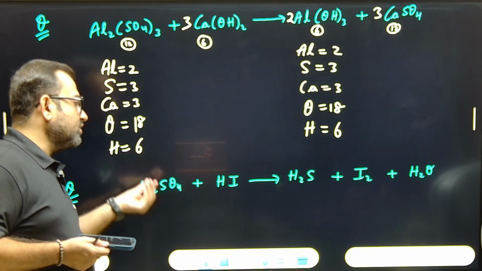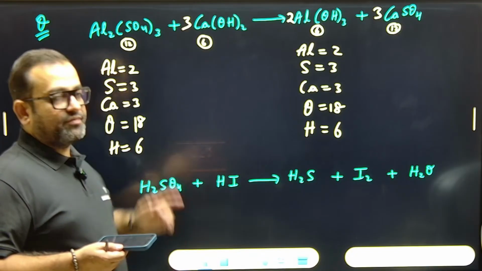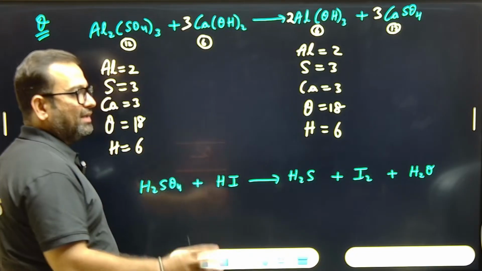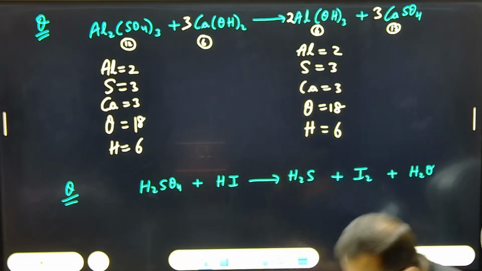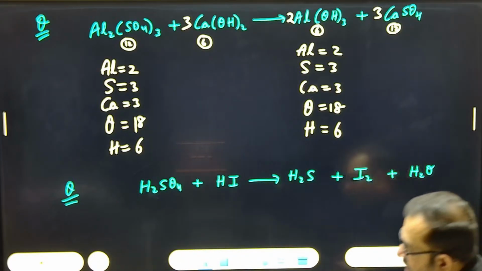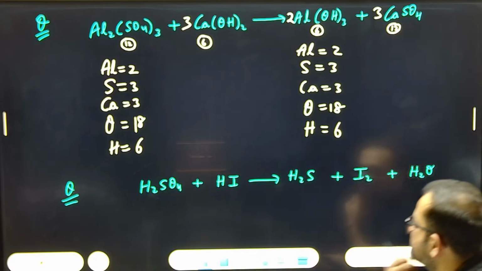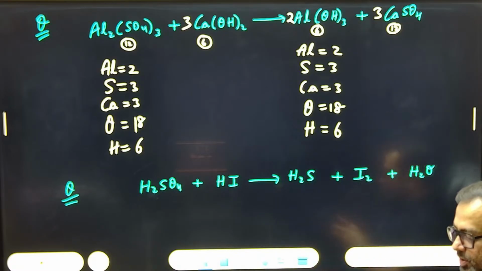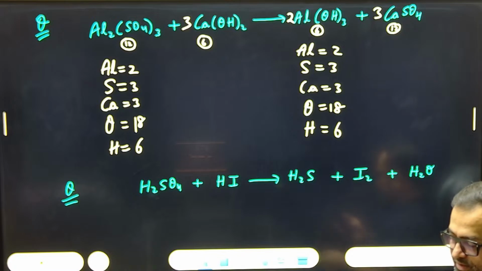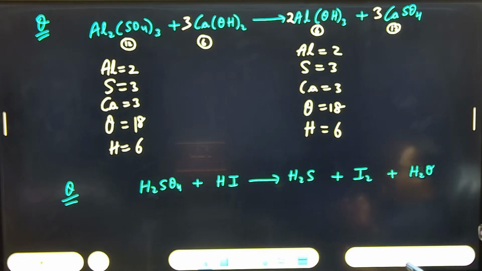So you have to check for sulfur and iodine first. Check for sulfur, iodine, oxygen, hydrogen. Check and tell me. Come on. Sulfuric acid plus hydrogen iodide gives hydrogen sulfide gas plus iodine gas plus water. Come on, let's see. Who is going to solve?